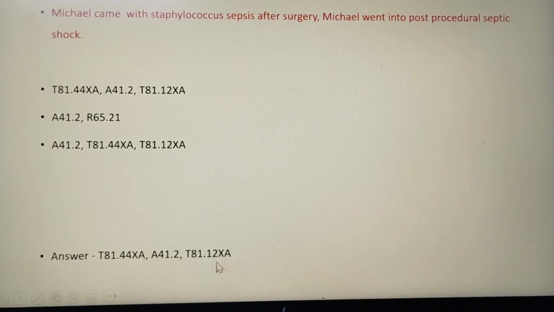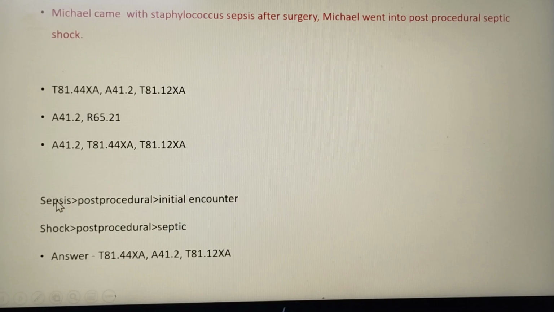So this is the code. How will you look up the sepsis: post-procedural sepsis, post-procedural, initial encounter. So the next code is the Staphylococcus sepsis, meaning sepsis with Staphylococcus. It is a direct code. And coming to post-procedural septic shock, how will you look it up: shock, post-procedural, septic. So you will be led to this code. So this is the answer.